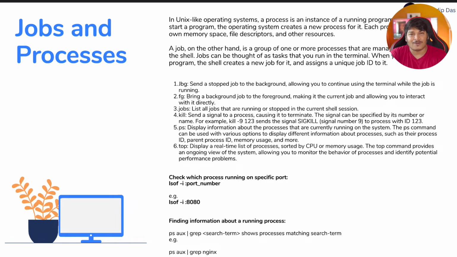Now there is the top command, which you guys might already know, that shows a real time list of the processes sorted by CPU or memory usage, so that you can kill any process that is using up your resources. Okay. Now check this particular command that I've given for example.